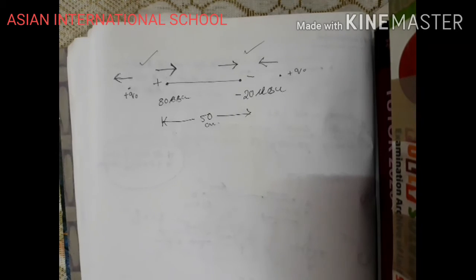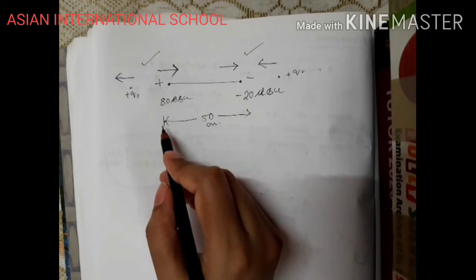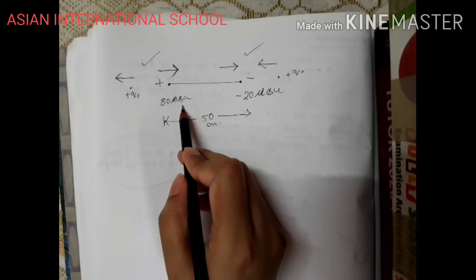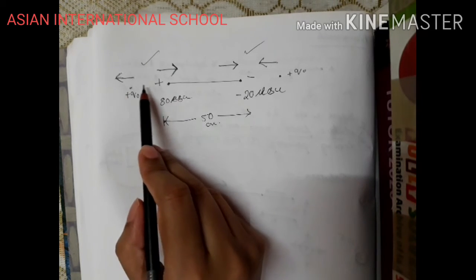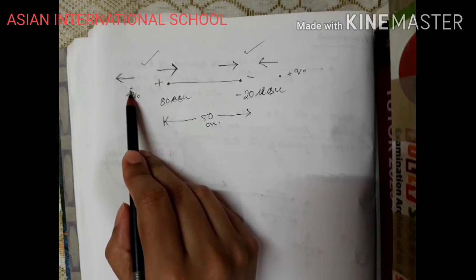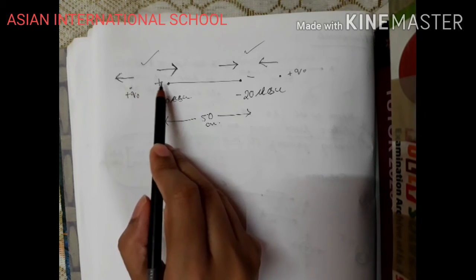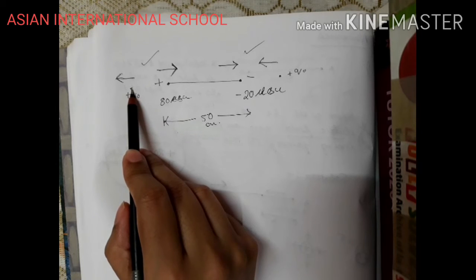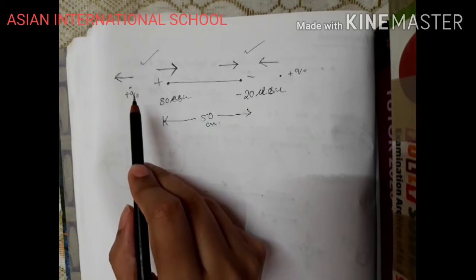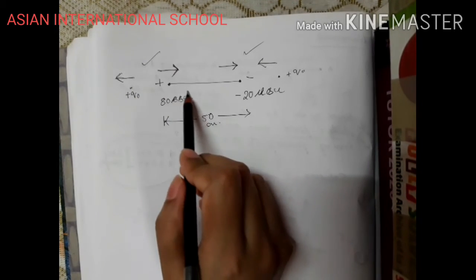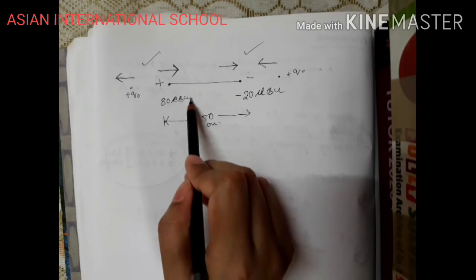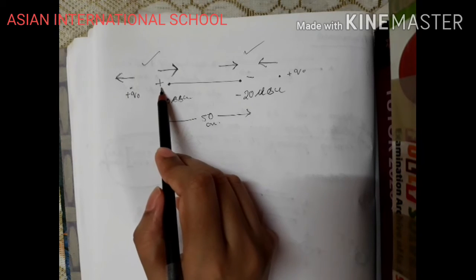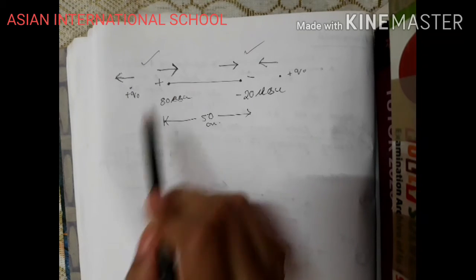Which one to take? See, they should be equal in magnitude as well. Now 80 ESU is a big charge, and if I place the test charge, or if I take the point near to 80 ESU, that means if the separation is less, the electric field will be stronger. So this is already a strong charge producing a strong electric field, and due to less distance the electric field will be much stronger.